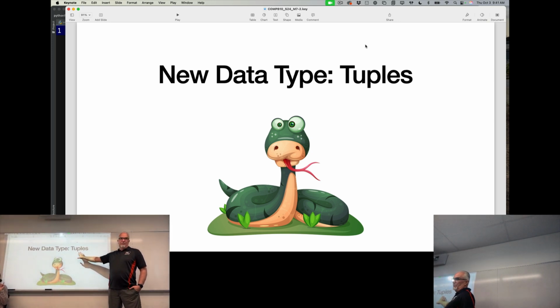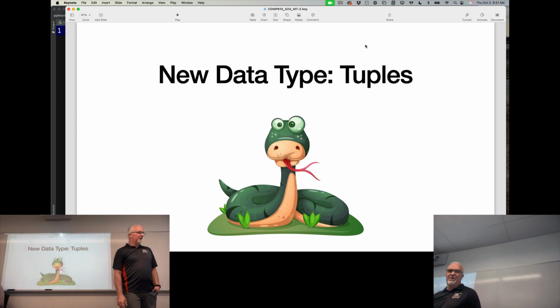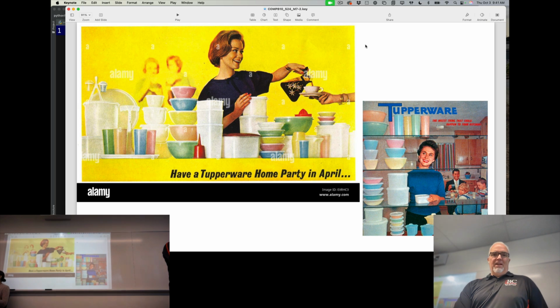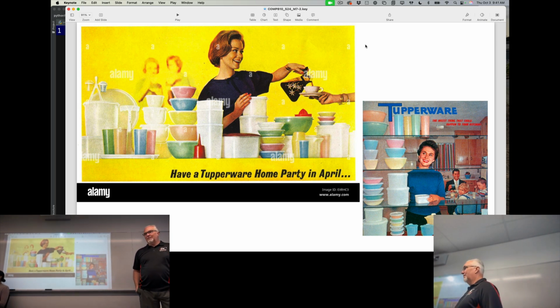I've seen it pronounced with a long U or a short U, so you can say tuples or tuples. If you're into the GIF versus GIF controversy online, then this might be up your alley. I'm just going to call them tuples, mainly because it reminds me of Tupperware.